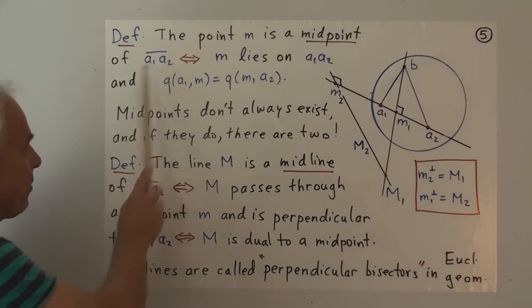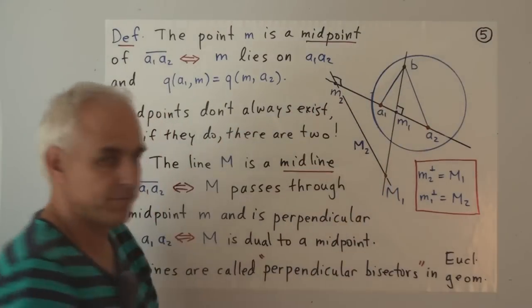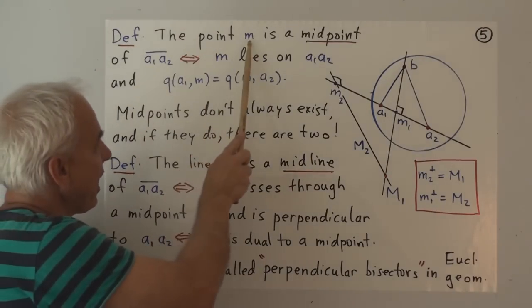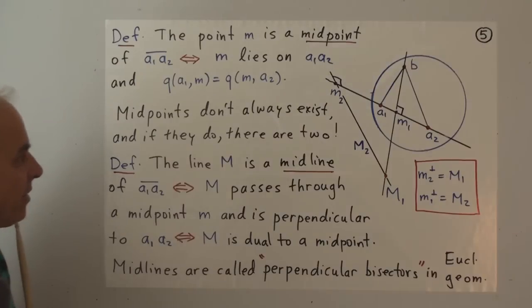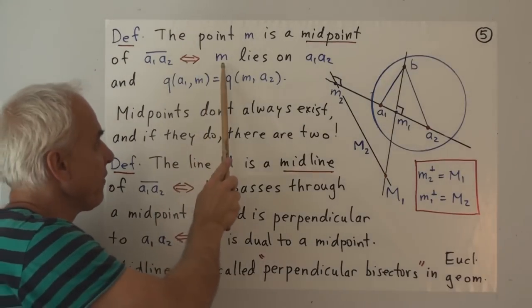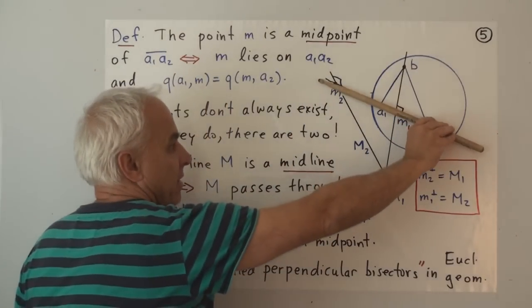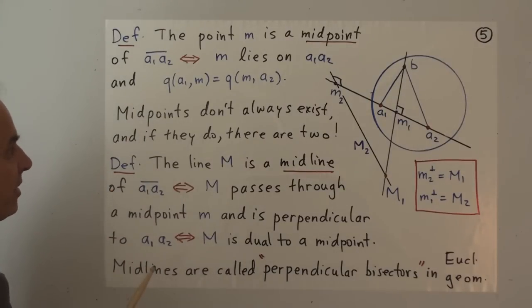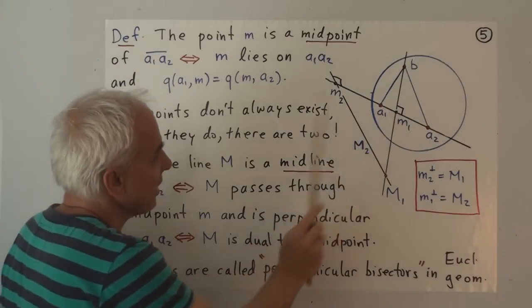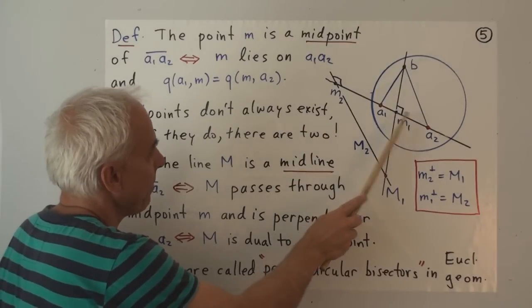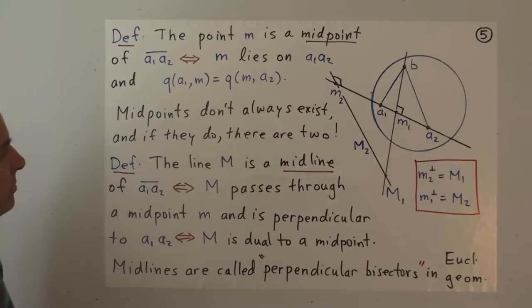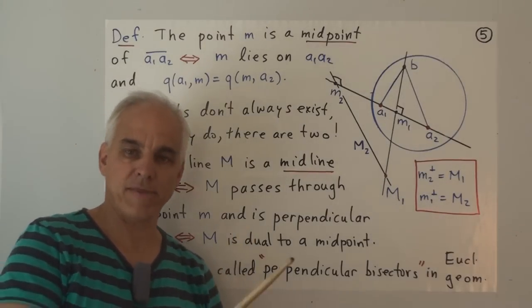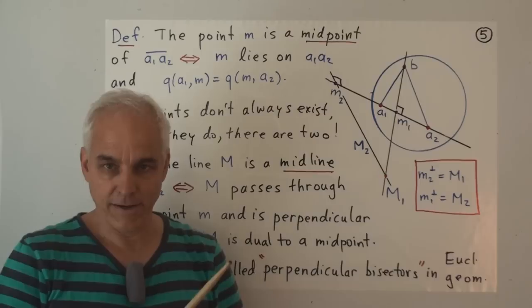If we have a side A1, A2, in other words just a set of 2 points, then we say that the point M is a midpoint of that side precisely when, first of all, M lies on the line A1, A2, and it satisfies, in addition, that the quadrance from A1 to M is equal to the quadrance from M to A2. So it's like a point that's somehow halfway between A1 and A2.